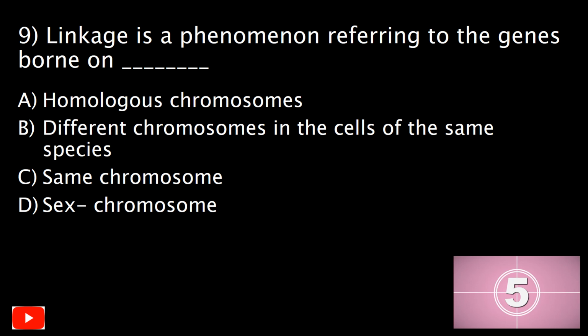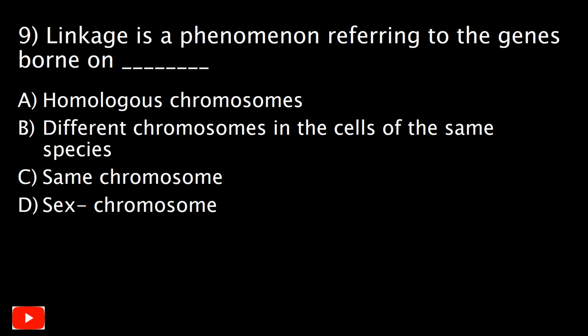Question number 9. Linkage is a phenomenon referring to the genes borne on dash, and your options are A. homologous chromosomes, B. different chromosomes in the cells of the same species, C. same chromosome, or D. sex chromosomes. Well, the correct answer is C. Same chromosome. A linkage is a phenomenon where two or more linked genes are always inherited together in the same combination for more than 2 generations.